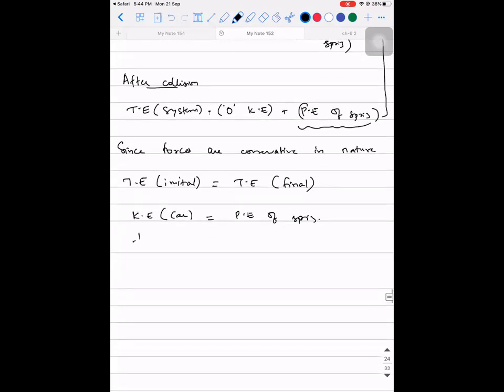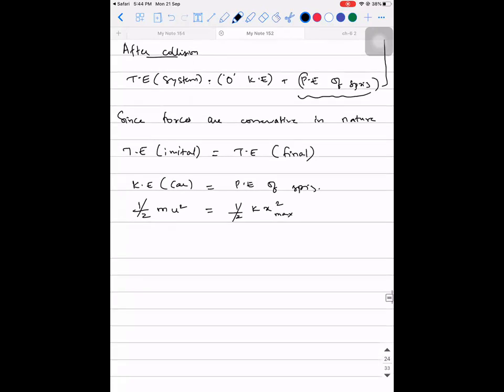So what is the kinetic energy of car? Half m u square is equal to potential energy of the spring, half k x max square. Is that clear? So half and half is gone. M is how much? 1000 into u square. What is the initial velocity? It had 5 meters per second. So 5 square is equal to 6.25 into 10 power 3 into x max square.